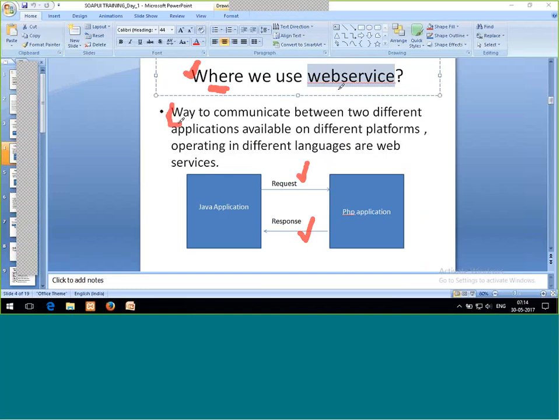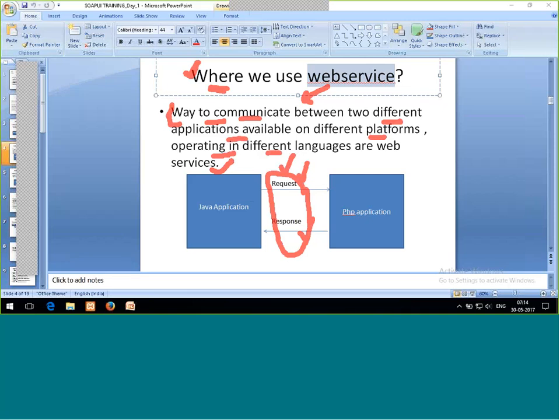I'll start with that one, then I'll relate it to where we can use it. It's a way to communicate between two different applications available on different platforms, operating in different languages. Again, one more definition. So it's a way to communicate. Communicate means request and response.